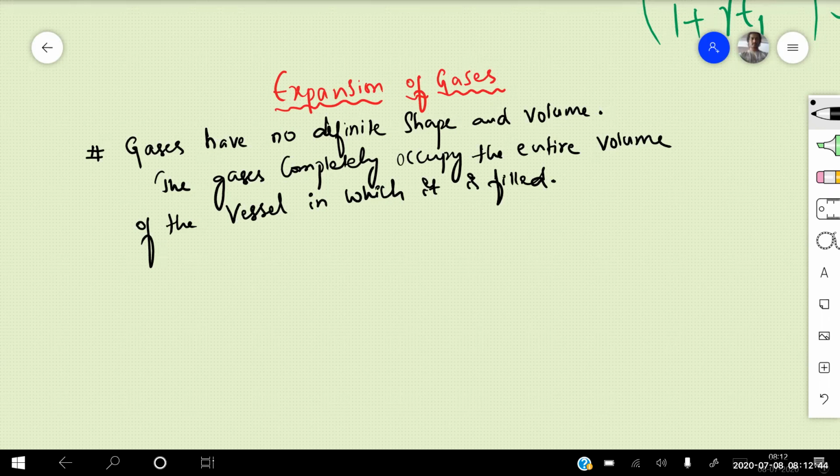Is that point clear, beta? Gases have no definite shape as well as volume. So the gases completely occupy the entire volume of the vessel in which it is filled. Is that point clear for everyone?